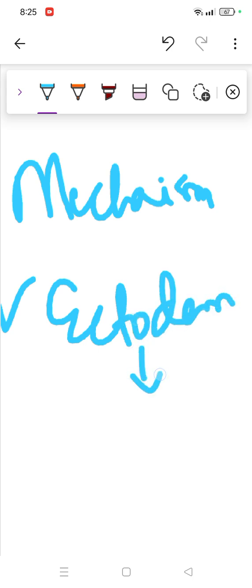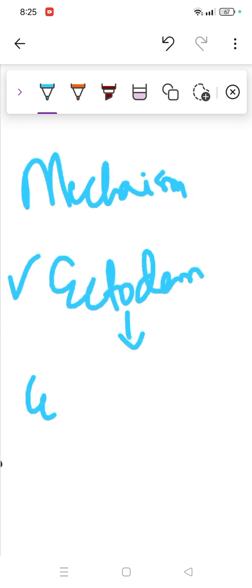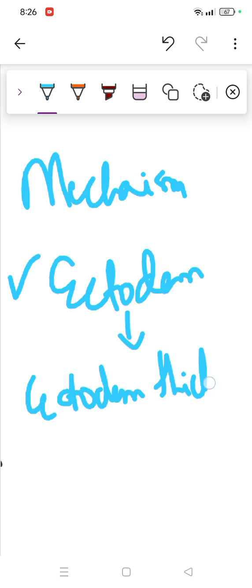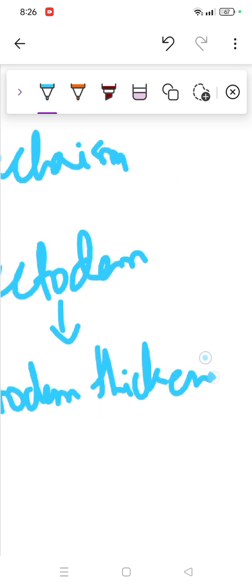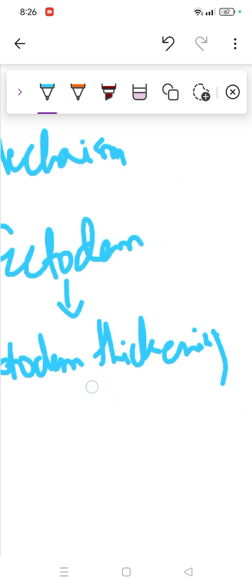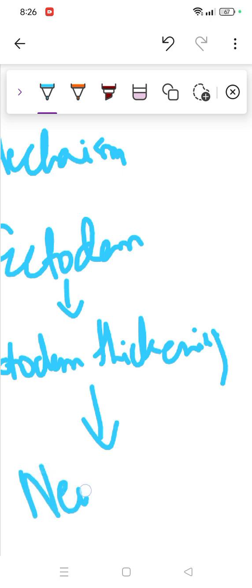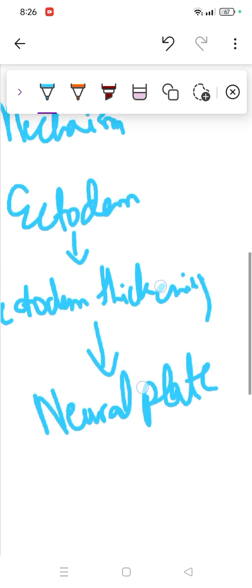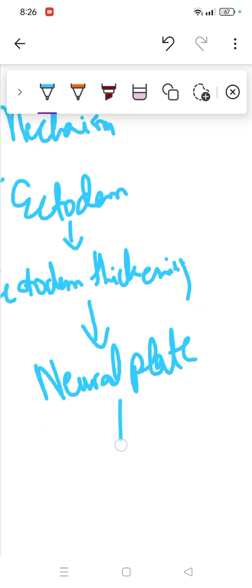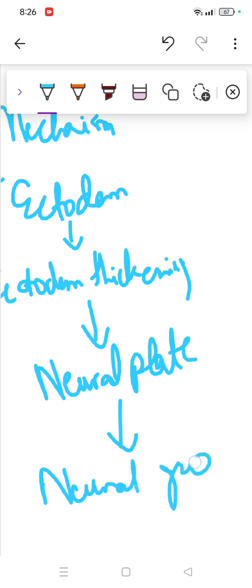After this ectoderm, you'll see ectoderm thickening. After ectoderm thickening, there would be neural plate. After this neural plate, you'll see neural groove. I'm just introducing all these, the rest we'll see in detail.